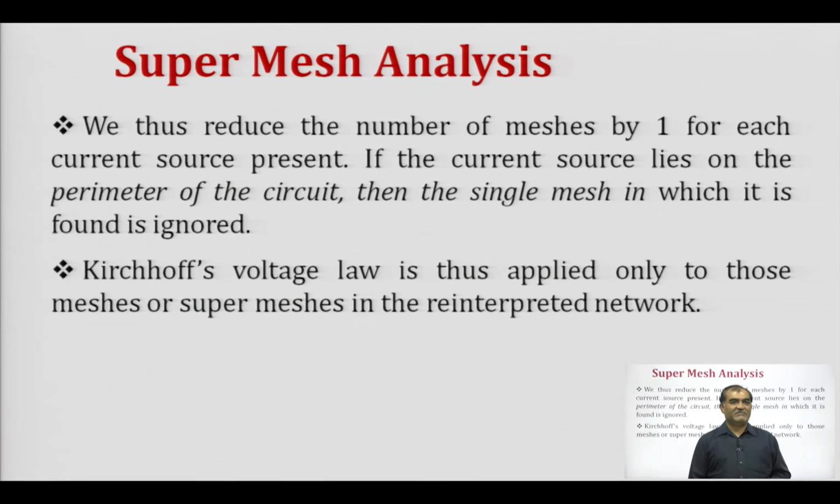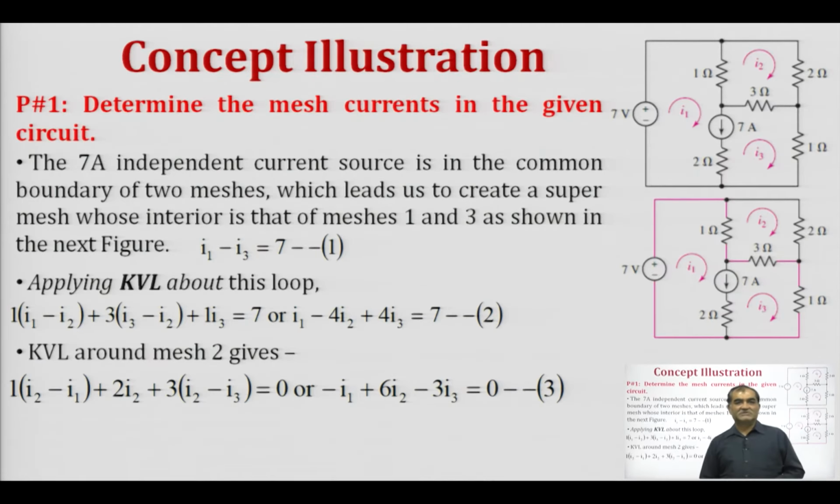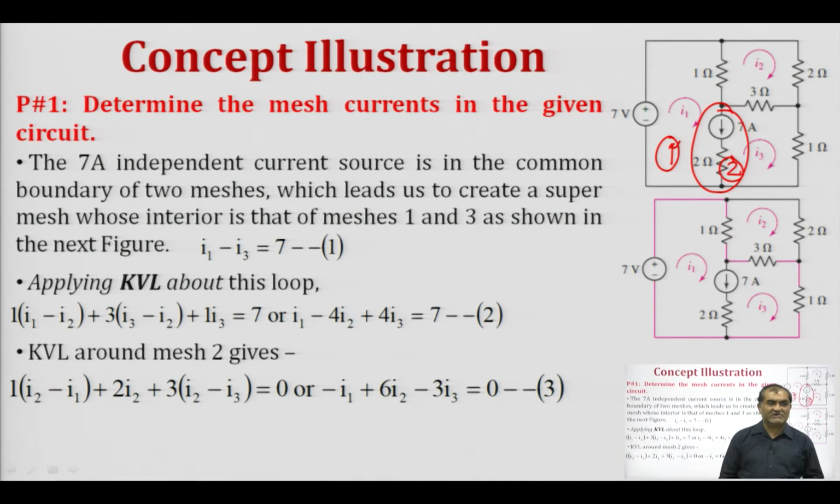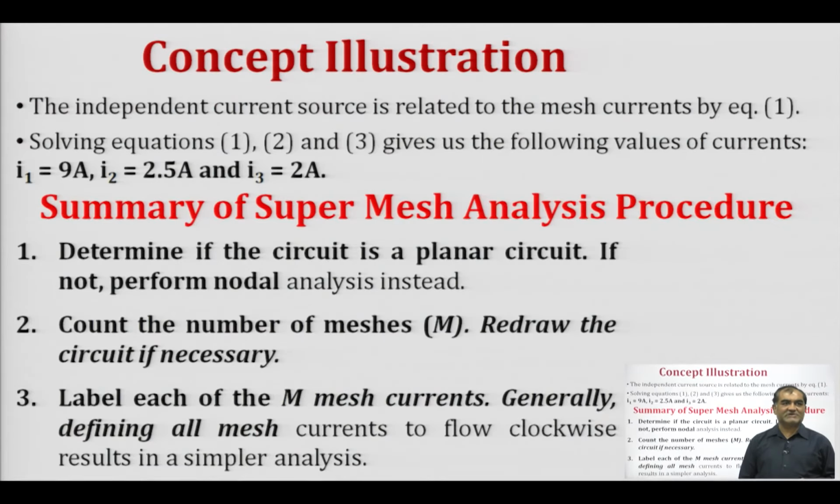So, this is how we form a super mesh. In this particular problem, we are given a current source of magnitude 7 ampere, which is present commonly between mesh 1 and mesh 2. So, this is mesh 1 and this is mesh 2. This will be considered as a super mesh, and directly we can write down the equation for this, that is I1 minus I3 equals 7 ampere, and then we can go for the analysis part by writing down the mesh equations.